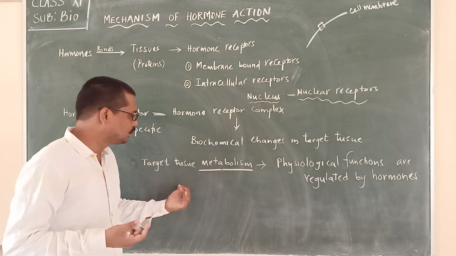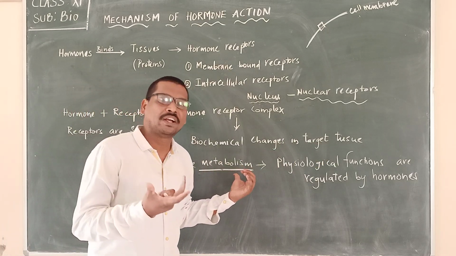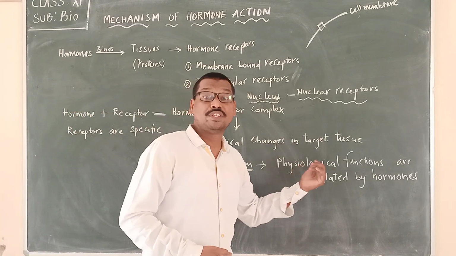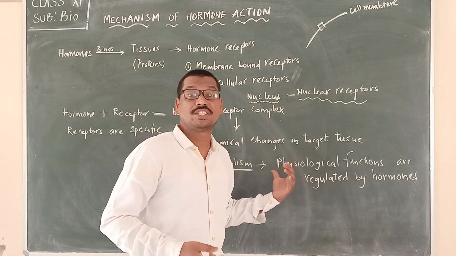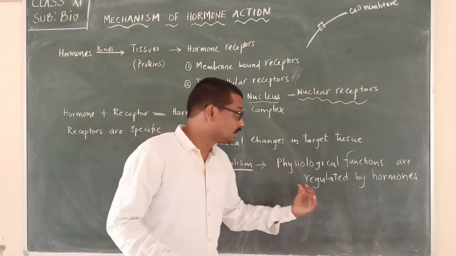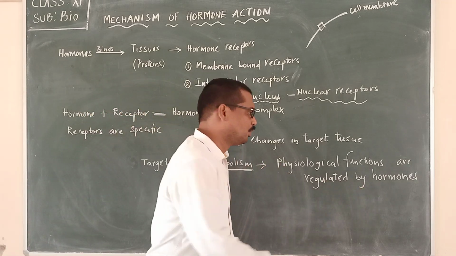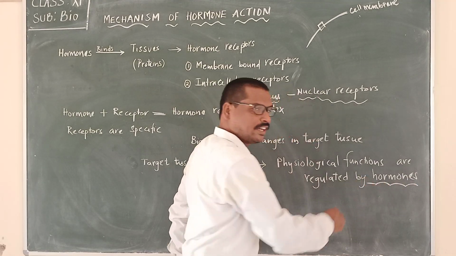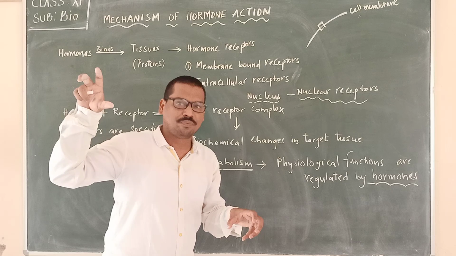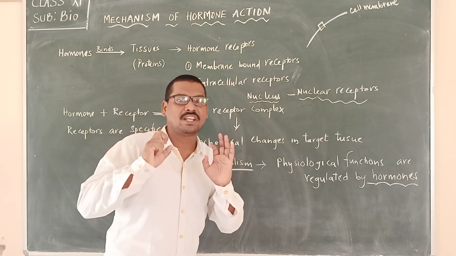Now the target tissue shows a different type of metabolism, which leads to physiological functions. Otherwise, we can say physiological functions are regulated by hormones. A specific hormone brings up a particular physiological activity in the body.